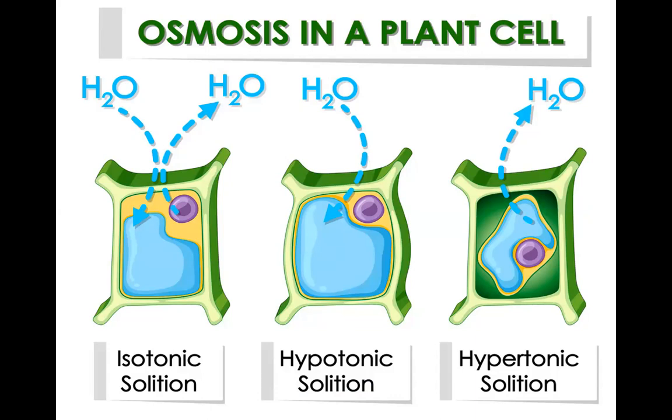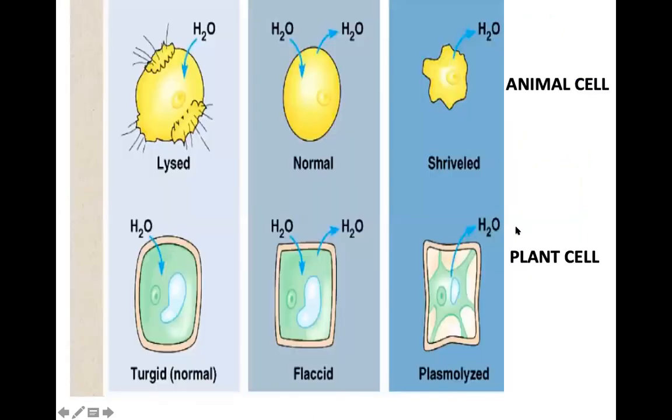It is taking place in the human cell. And in hypertonic solution, the water is moved out. The plasma membrane has moved inward away from the cell wall. We call this plasmolysis. So there are certain terms that you should be knowing in animal cell and plant cell about what happens when they are in hypotonic solution, hypertonic solution, and the isotonic solution.